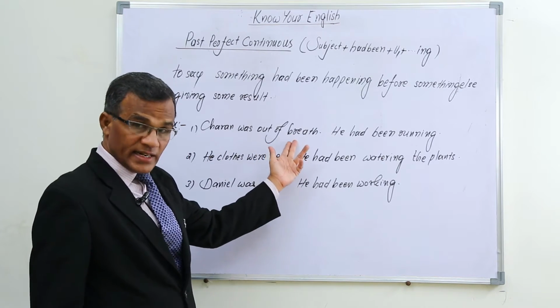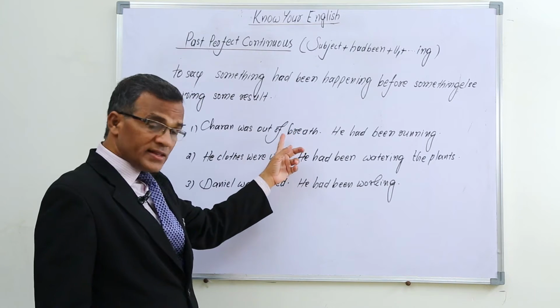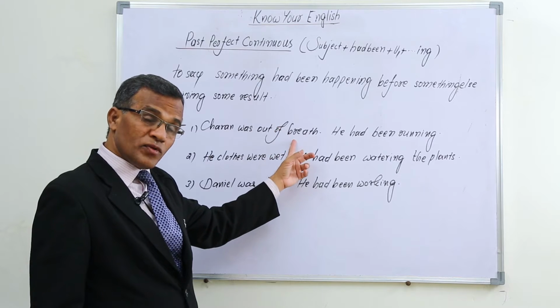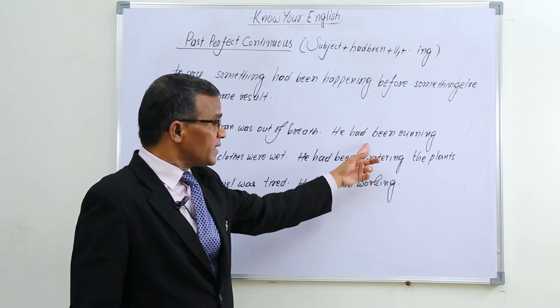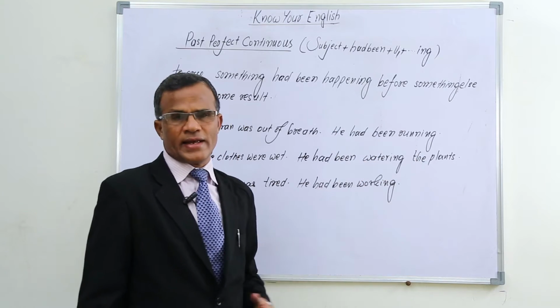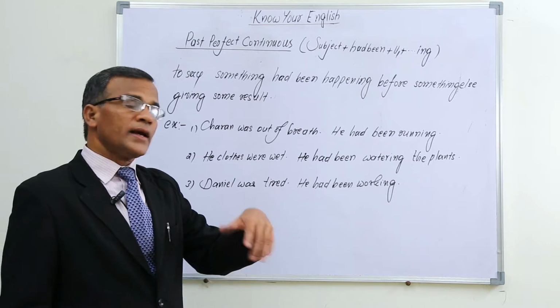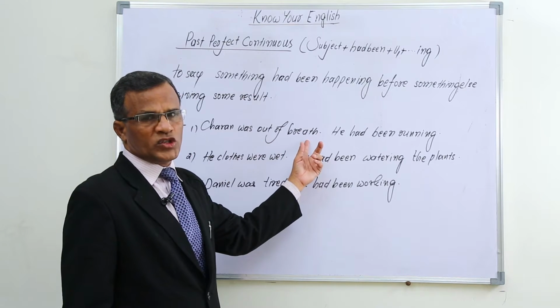So this is the result really, the result in the past. But why had this result come? Some other thing had happened before that. What's that? He had been running. He was running and running, and some result occurred in this way.